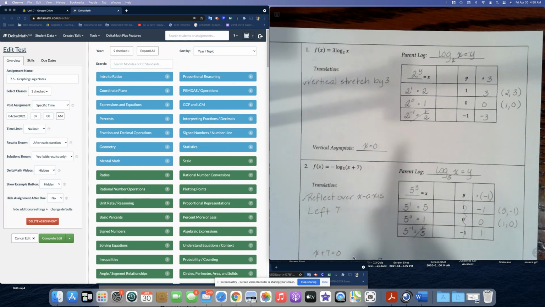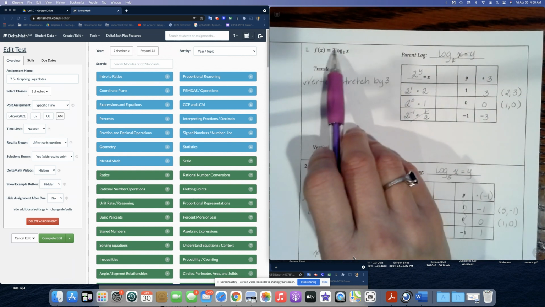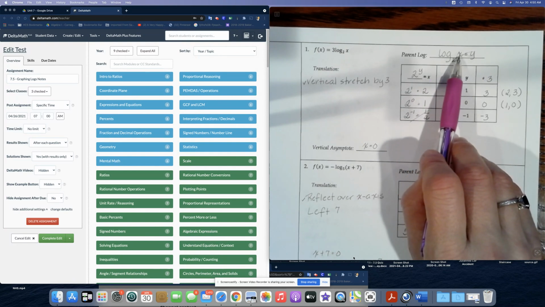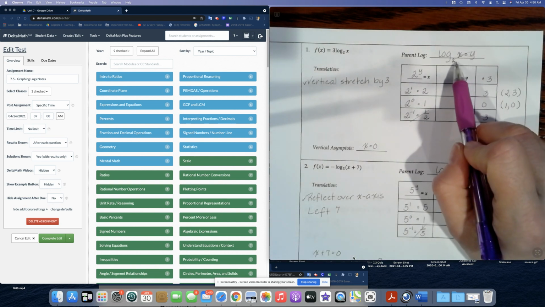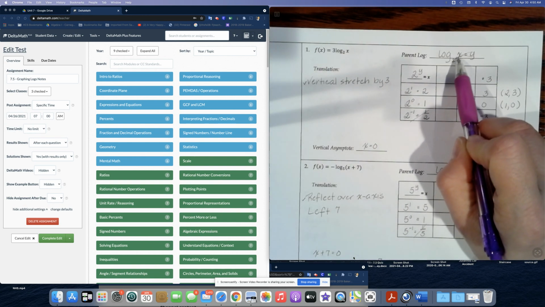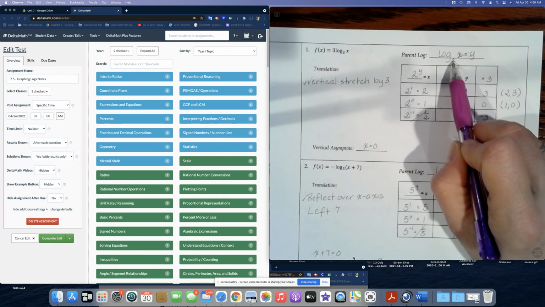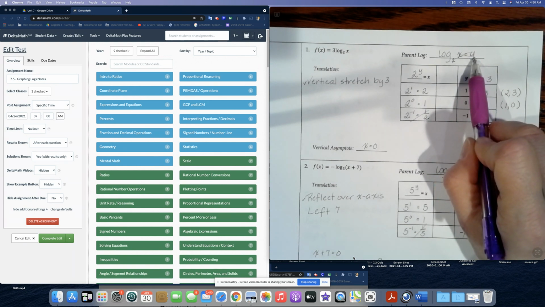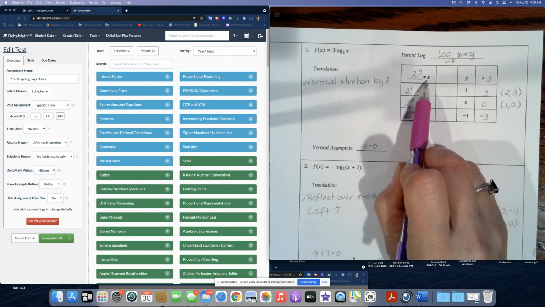Now to actually create some coordinates, one of the things we need to look at is the parent function. So forget about the 3. Remember the parent function. It's the most simplified, watered down version of our function. So it's log base 2 of x, set equal to y. And now let's do that loop-de-loop and rewrite it as an exponential function. So it's 2 to the y equals x. Remember the loop-de-loop, 2 to the y equals x. Remember your exponent's always by itself over here on the right. Okay, so 2 to the y equals the x coordinate.